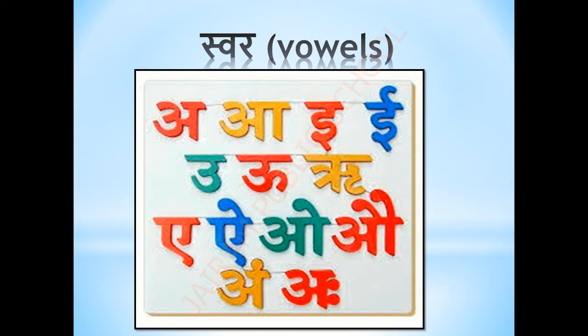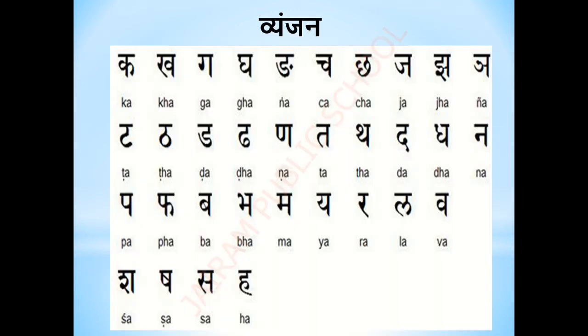So today our next part is Vyanjan. Vyanjan means consonants. As in English, A, I, E, O, U are vowels and the other letters we call consonants. In Hindi also, A, I, E, U, Ri, A, I, O, Au are swar, the vowel letters, and the remaining letters we call Vyanjan.